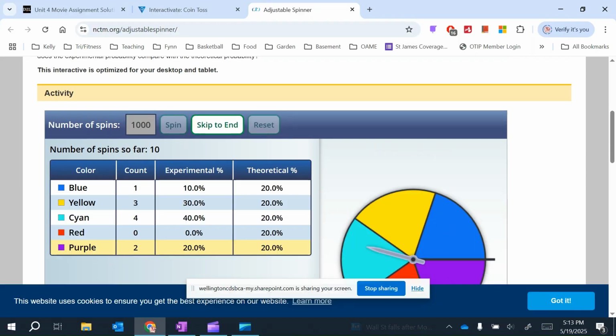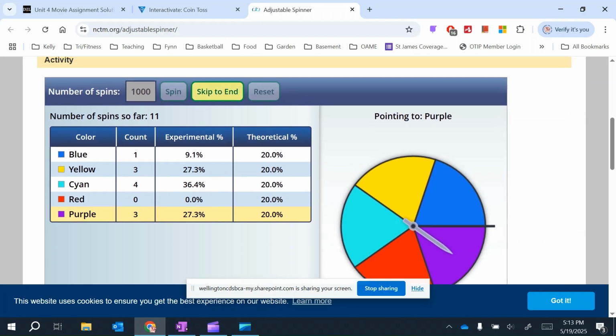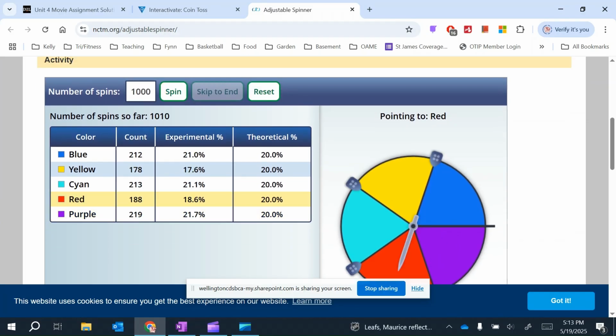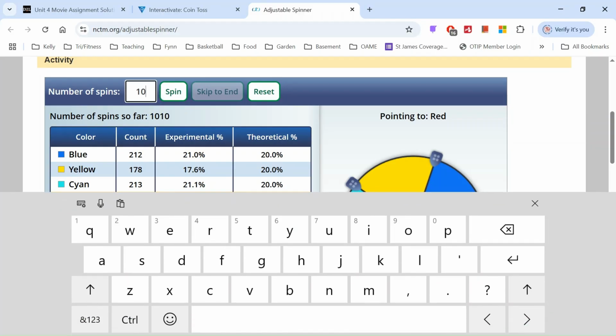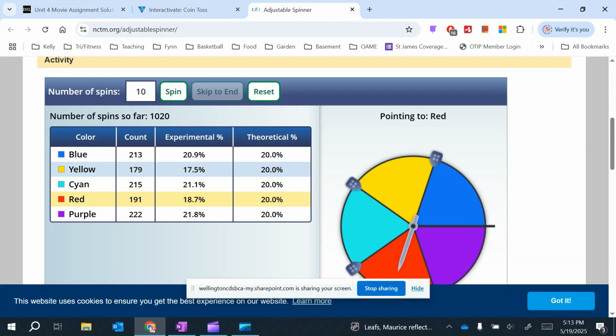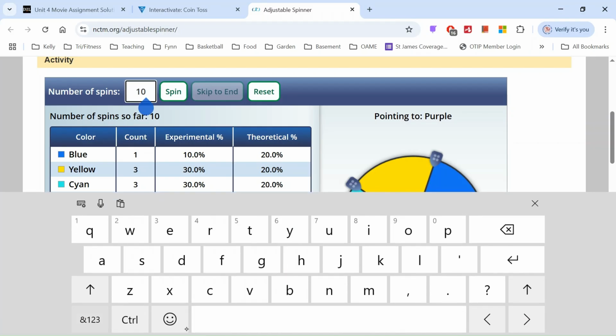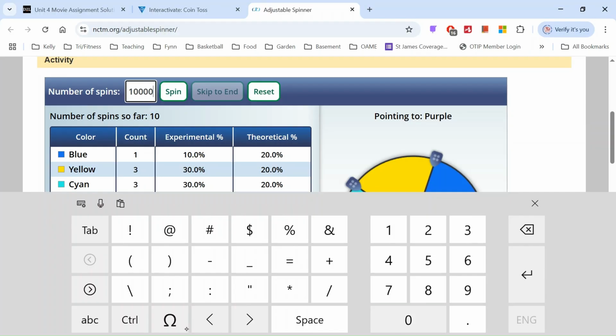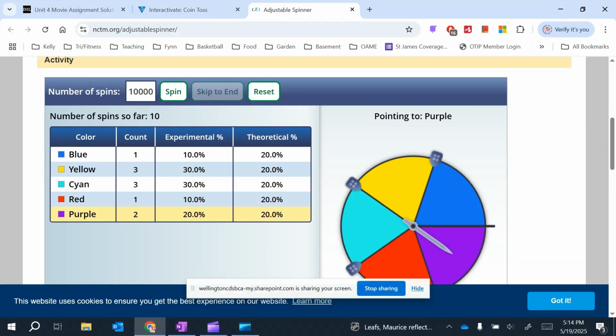Okay? So boom, skip to the end, and there's our percentages there. It tells us our theoretical percentage and our experimental percentage there. Okay? And as you see, if I did 10 reps, let's reset. So if I did 10 reps, you can see how my experimental percentages vary. I got some 30s and some 10s, where I should be closer to 20. But if I do 10,000 reps, oops, I guess I can't do that many.